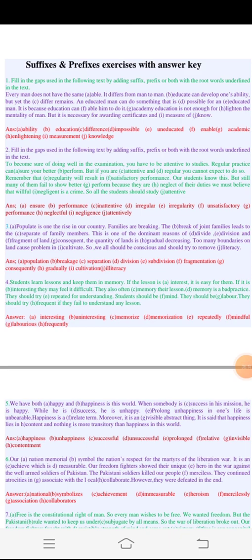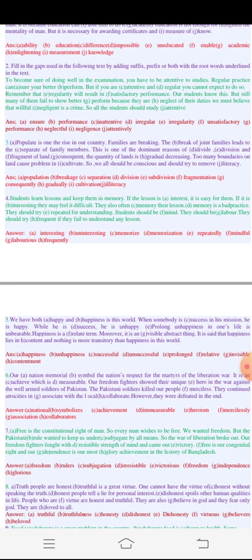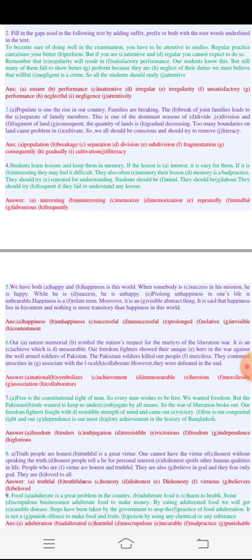So two exercises are done so far. Let's start the next one. Exercise 3.